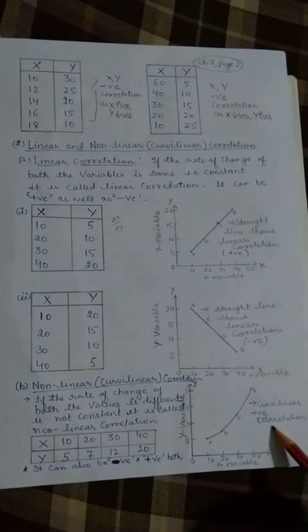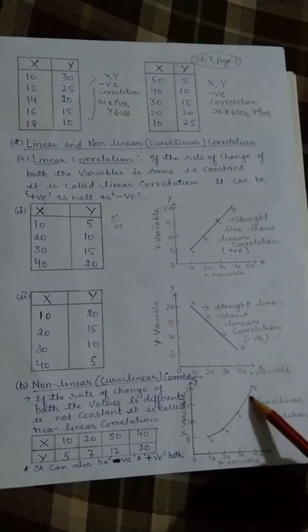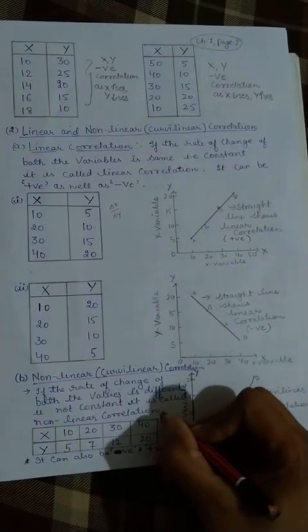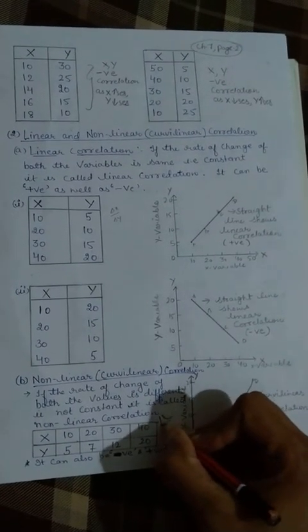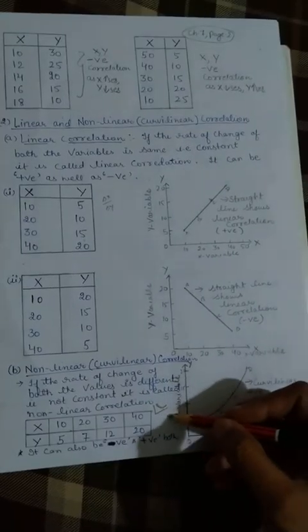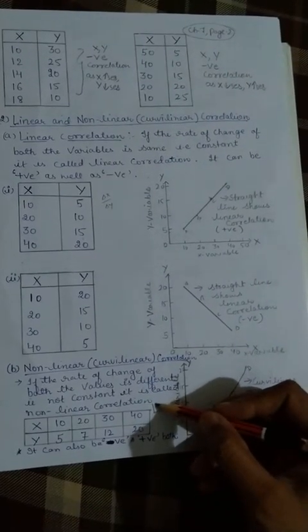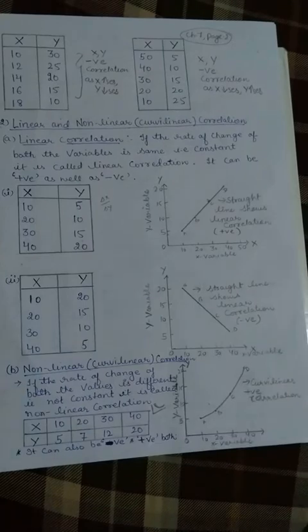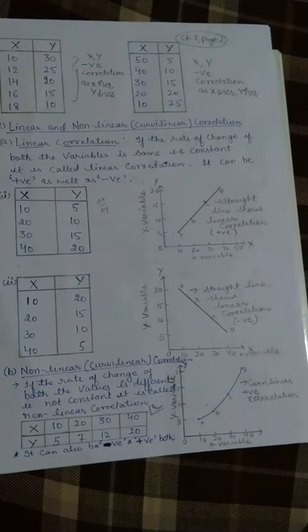Here I have shown you only the positive sloped curve, but as we have negative correlation, we can also have a negative sloped curve, which could be of this form. It will start from here and go downwards. That will be the example of negative curvilinear correlation.